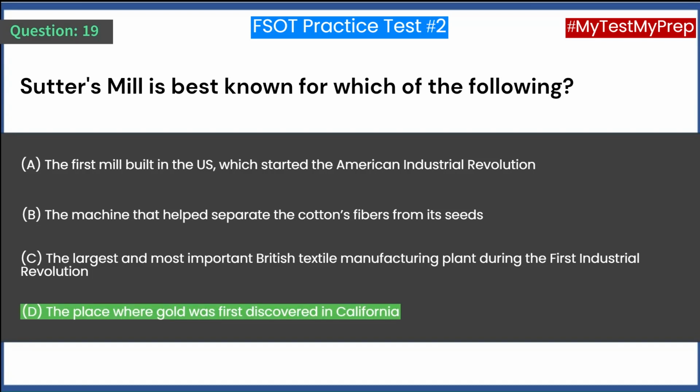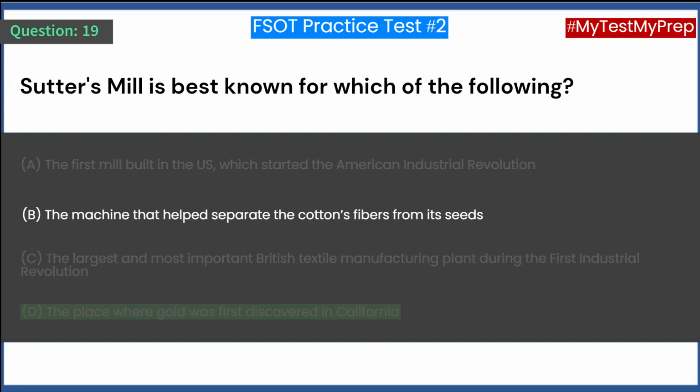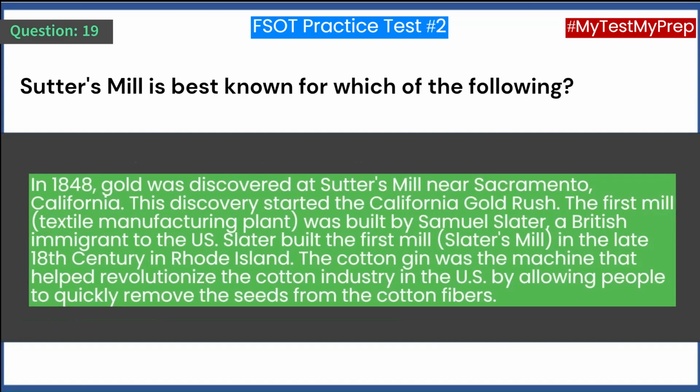Answer: D. The place where gold was first discovered in California. In 1848, gold was discovered at Sutter's Mill near Sacramento, California. This discovery started the California Gold Rush.